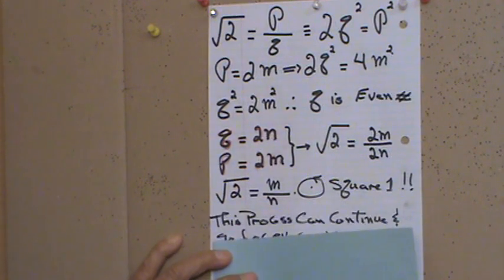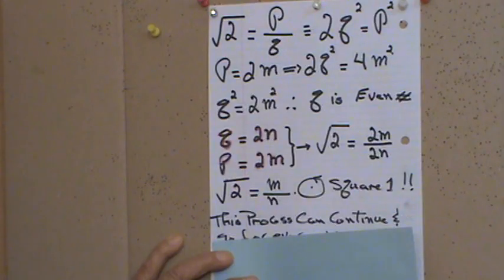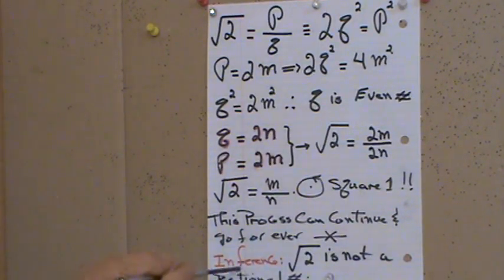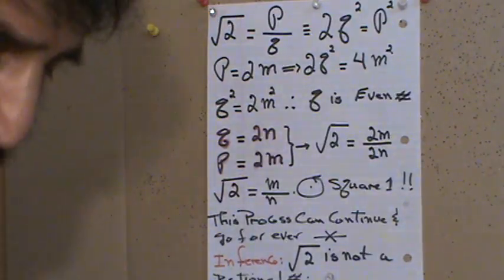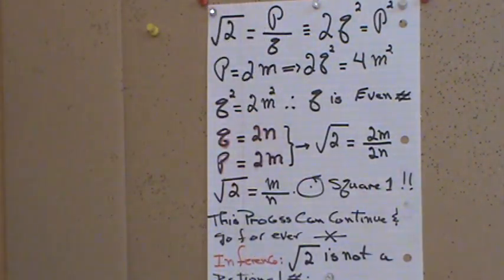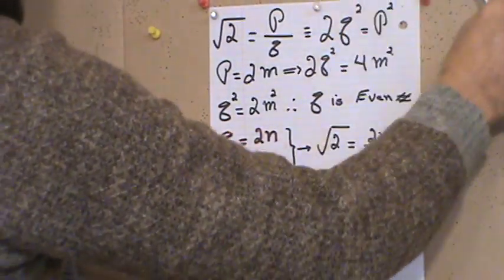So our inference will be what? That our assumption was false. Therefore, the negation of that, which indicates the square root of 2 is not a rational number, should be true. Okay, so I did write that one for you. Now let's go to our next version of the proof. They are all equivalent, the first one, the second one, and this will be the third one.